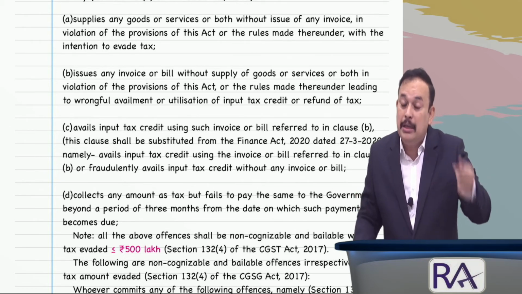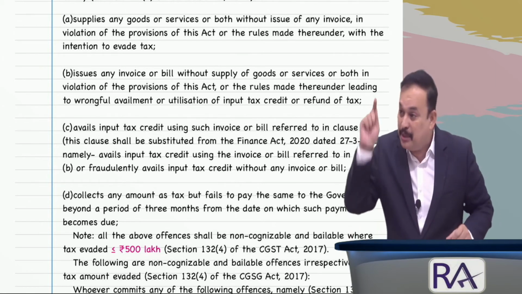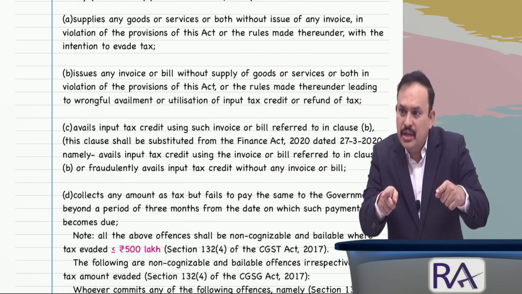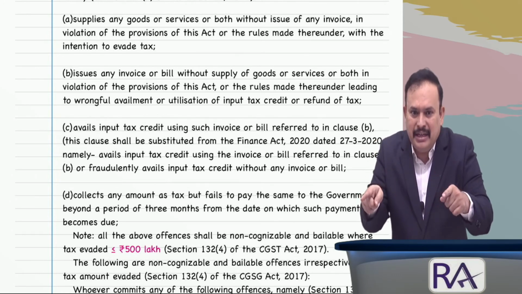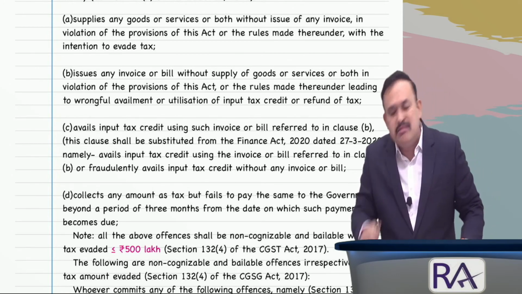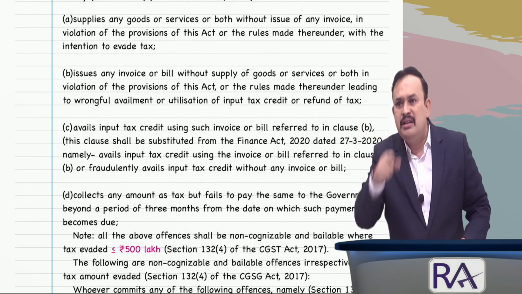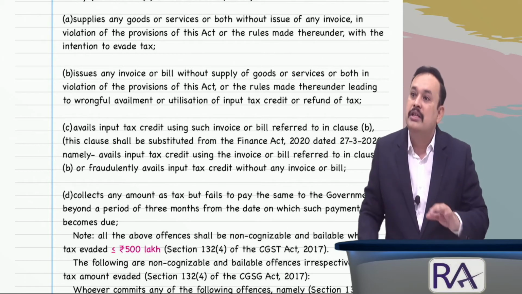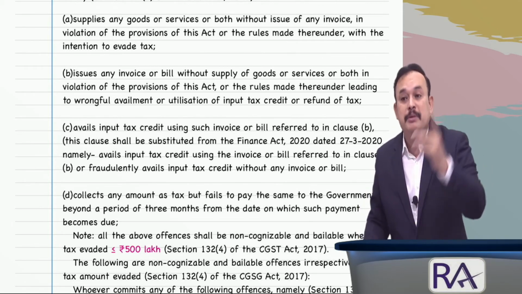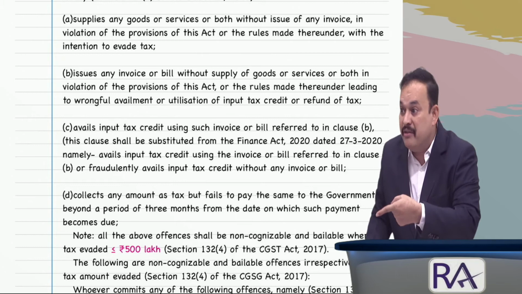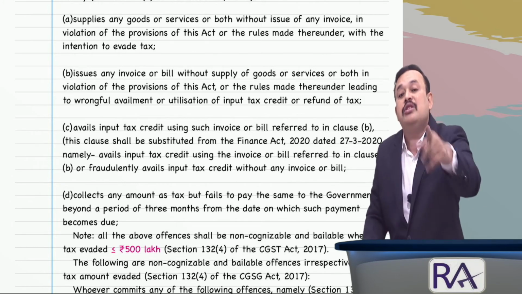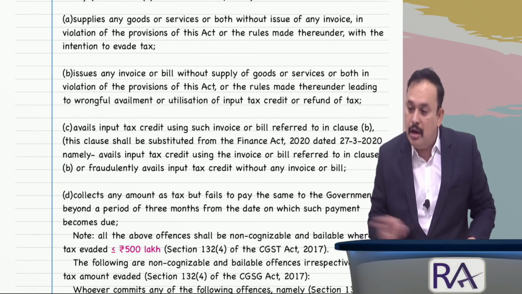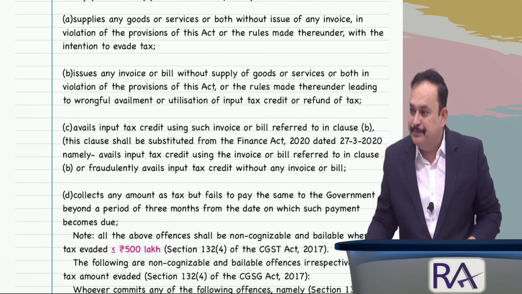And not only is punishment by way of imprisonment applicable to the registered person, but if you are the mastermind, the kingpin behind the event of a particular client causing the revenue loss, falling under section 132 subsection 1, class A, class B, class C, class D, where the amount is more than 500 lakhs, the maximum imprisonment of 5 years will be levied on the registered person and will also be levied on the third person who causes this event to happen.